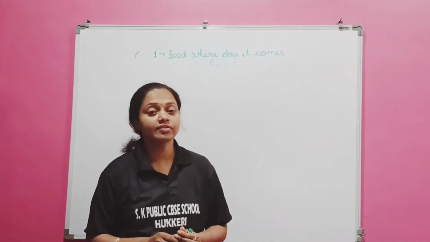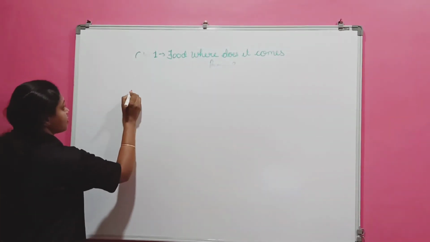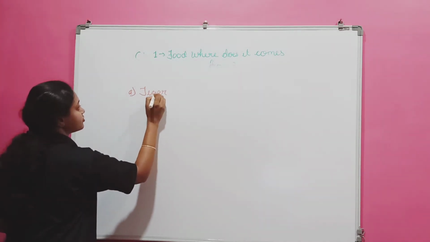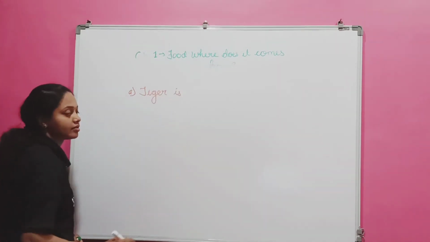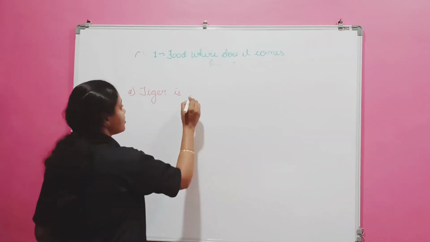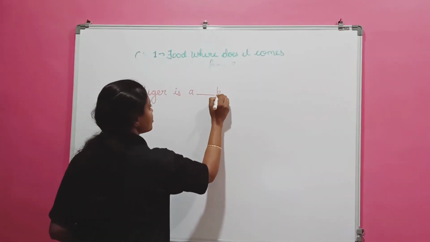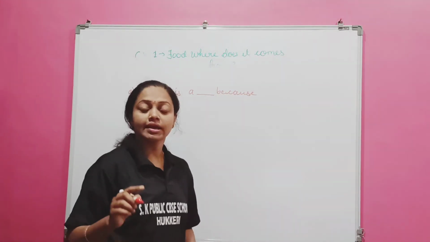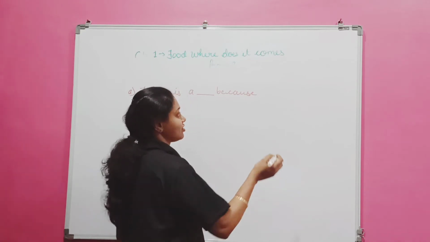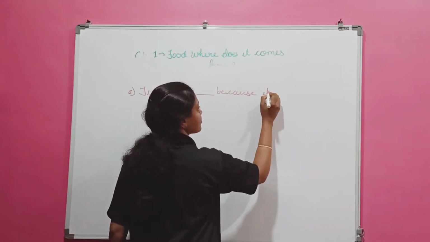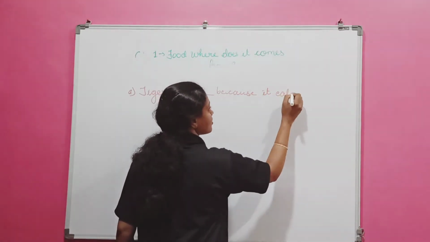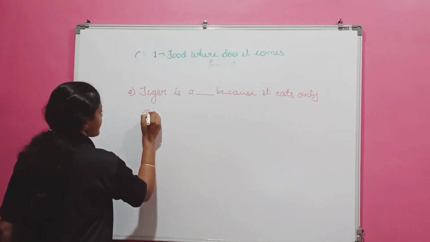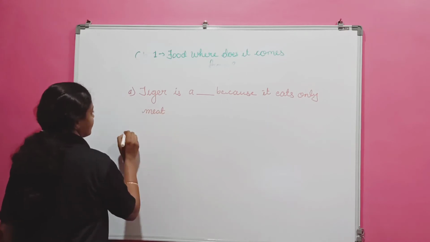Now, the first is, tiger is a dash, because it eats only meat.